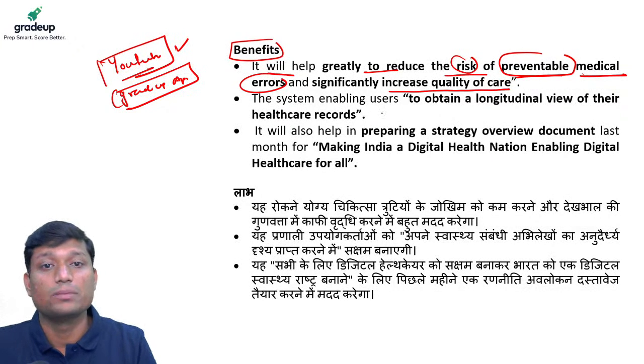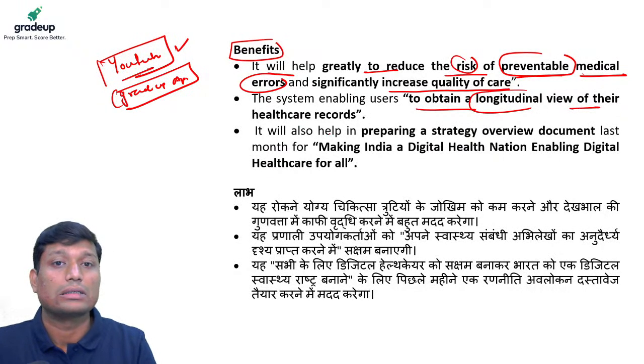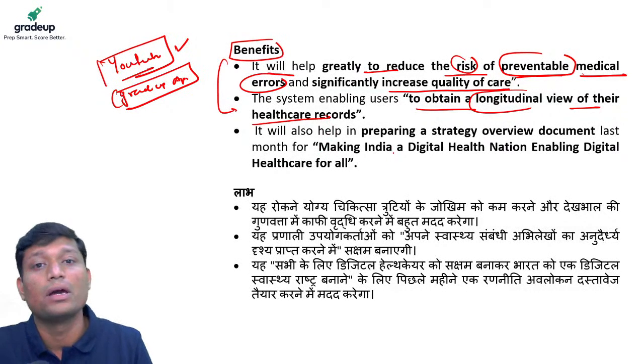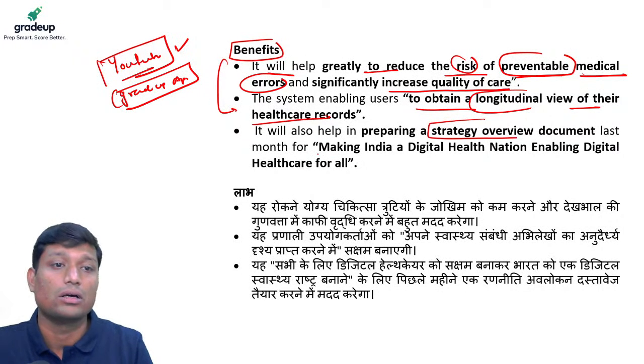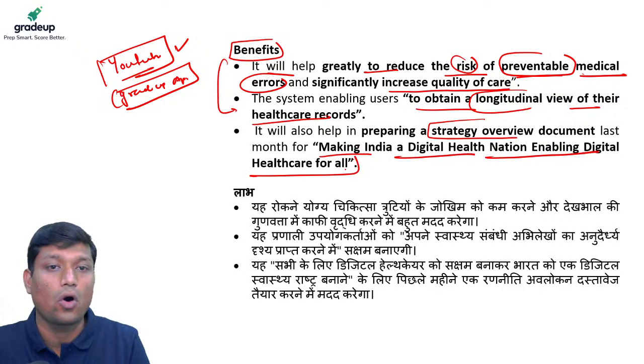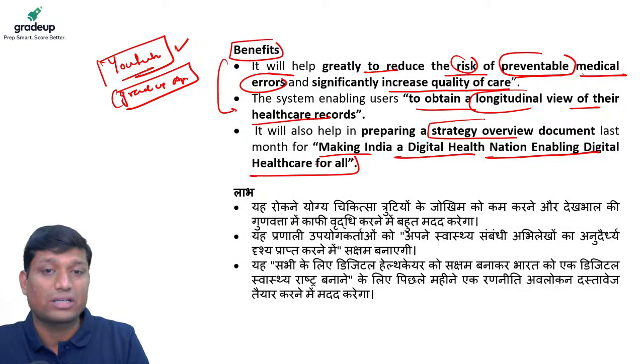Okay, the system enabling users to obtain a longitudinal view of their health records. This is also a benefit of having technology in our health system, and it will also help in preparing a strategy overview document, as was done last month, for making India a digital health nation, enabling digital healthcare for all. Once we have this, we can also have better strategies.